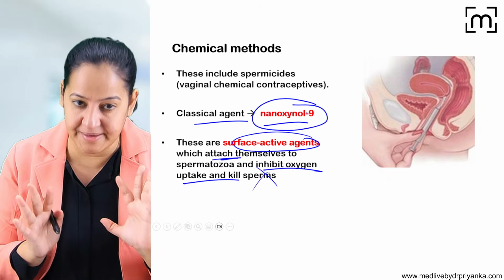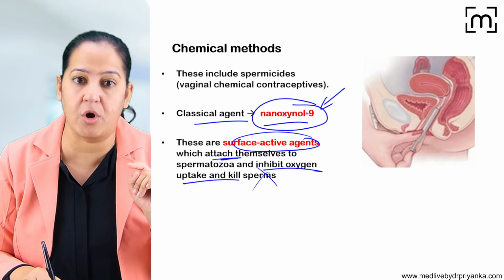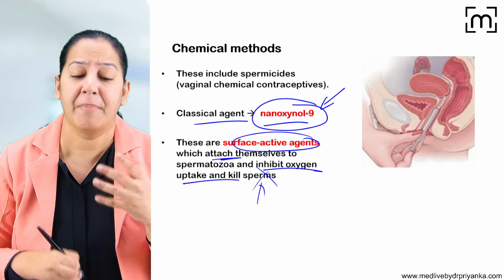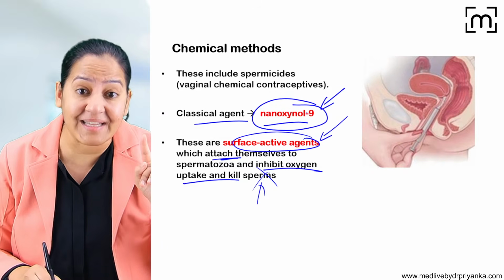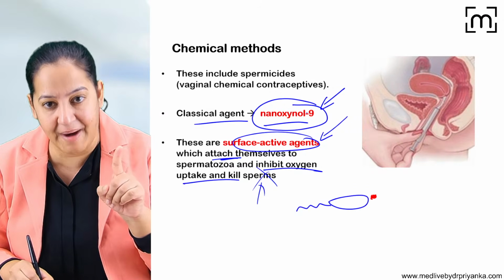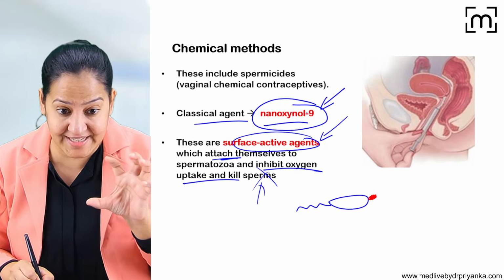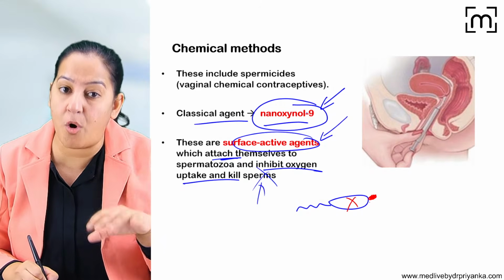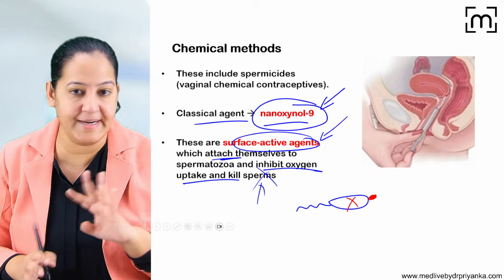First learn the name of the chemical. The name of the chemical is nonoxynol 9. What does it do? It kills sperm. But how? It is a surface acting agent. So this is a sperm, and this nonoxynol 9 binds with the sperm. It inhibits the oxygen uptake of the sperm, so sperm get killed. It's a spermicidal.